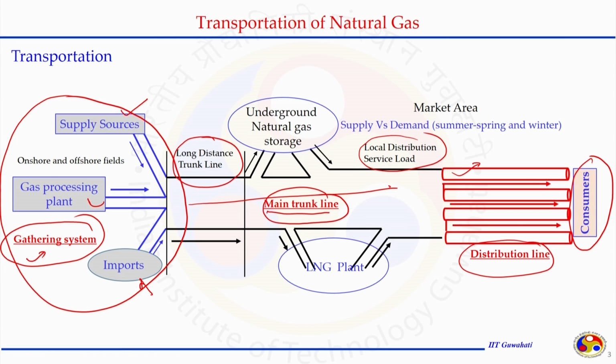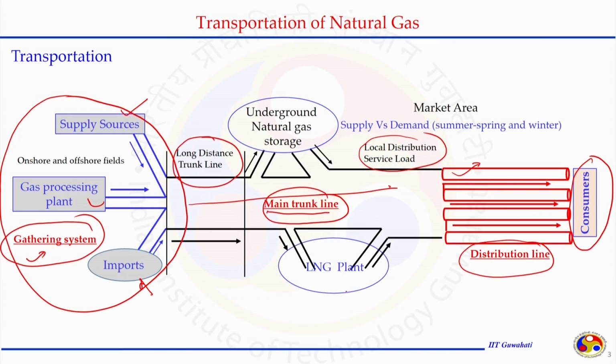As already discussed in the compressor class, the flow happens because of the pressure difference, and pressure declines because of the friction losses in the pipeline system. That is why several compression stations are required to compress the gas.